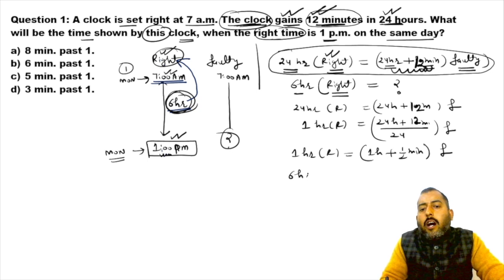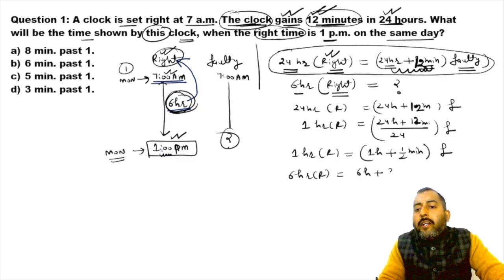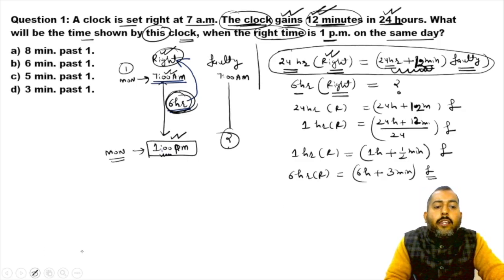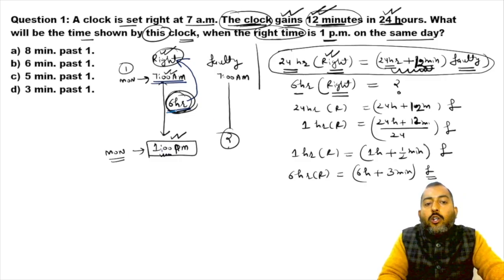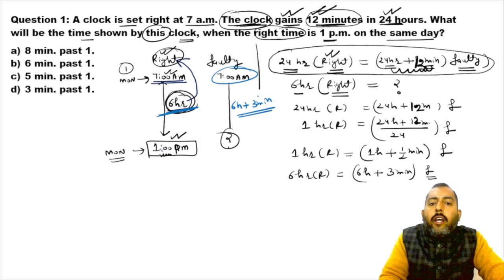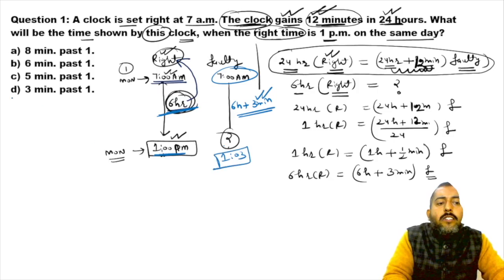So 6 hours of right will be equal to, multiply this side with 6, so 1 into 6 is 6 hours, and 6 into half a minute is 3 minutes of faulty. Which means if in the right clock the total duration is 6 hours, then in the faulty clock it will be 6 hours plus 3 minutes. So you can see the faulty clock has 3 minutes extra. If the right time was 1 p.m., then faulty will show 1:03, which means the answer is option D here.